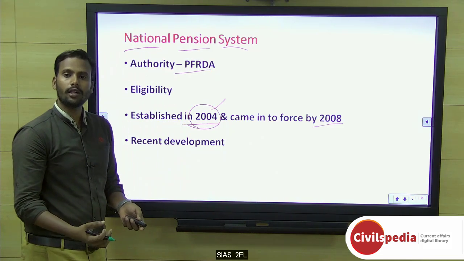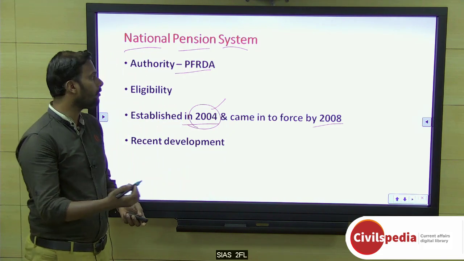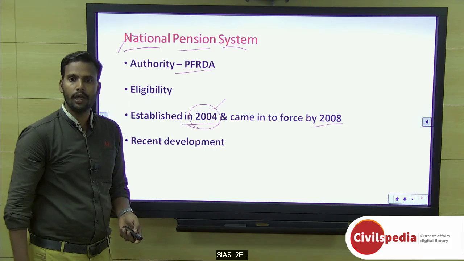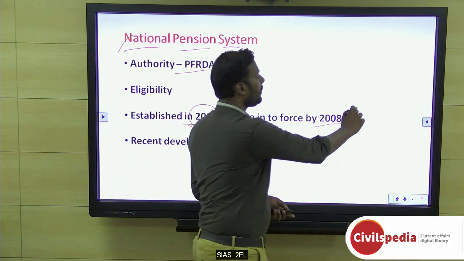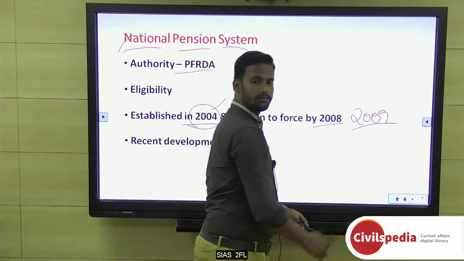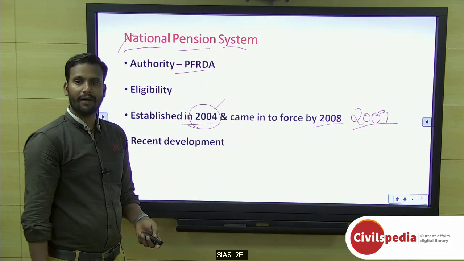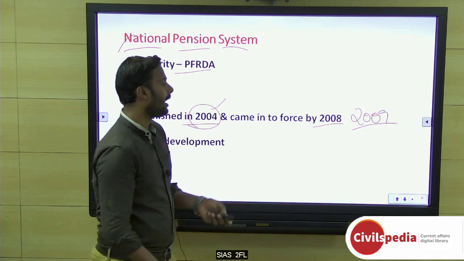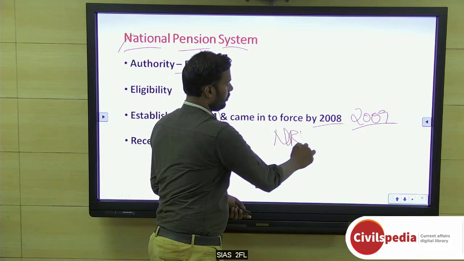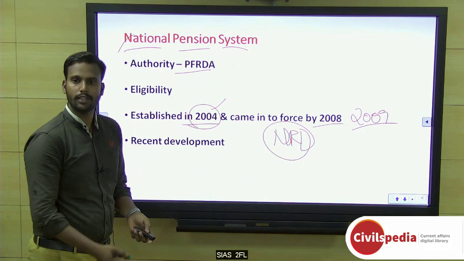And many quotas asked, they also wanted to take part in this NPS. Okay. So in 2009 it was opened to the public. Anyone, even private, the public can access it. Even NRIs can go for this NPS scheme. Okay, it is also over there.